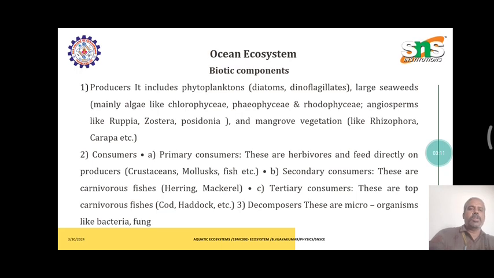Then the ocean ecosystem biotic components. We start with producers. They include phytoplankton, large seaweeds and mangrove vegetation. The primary consumers are herbivores that feed directly on the producers. Then the secondary consumers are carnivorous fishes. And the third one is tertiary consumers, the top carnivorous fishes.